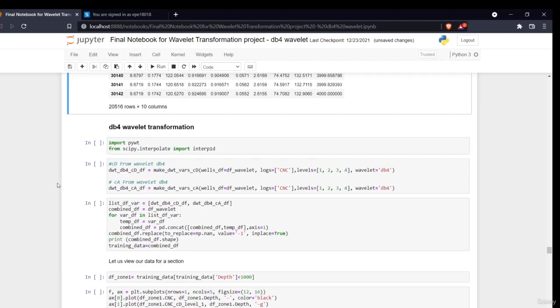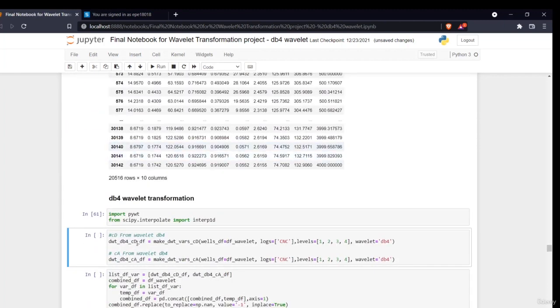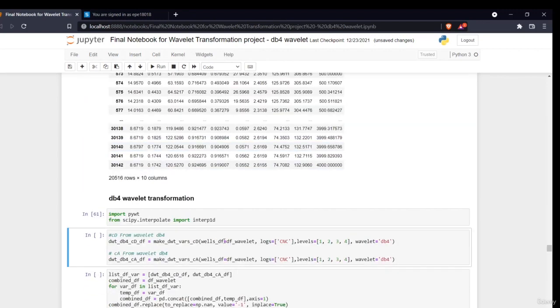Now I'll import my transformation. I'm saying import pywt from scipy, to make these functions work. Now I'm calling that function. I'm passing the parameters: df is my df_wavelet, the data set, and the log is only the one log which I'll be using, that is the CNC log. The level I have told you I'll be using is 4 levels, and the wavelet which I'll be using is db4. There's another wavelet called Haar wavelet. You can also check that one out.